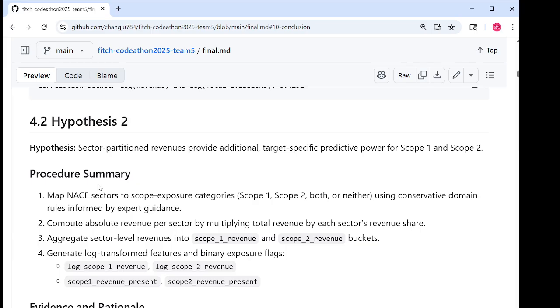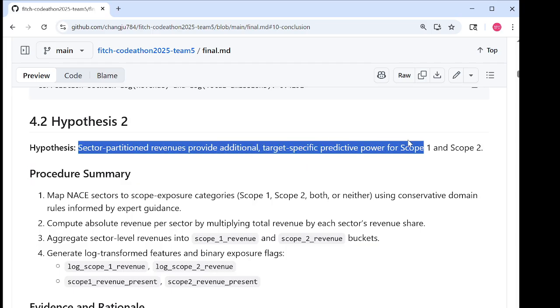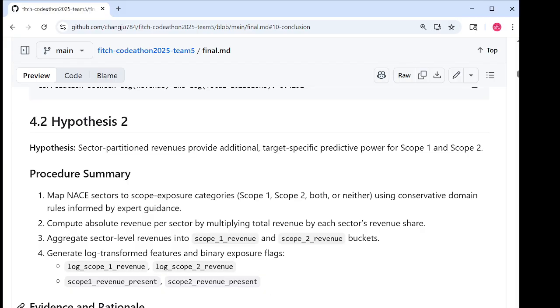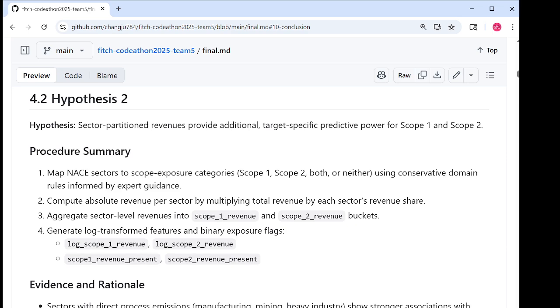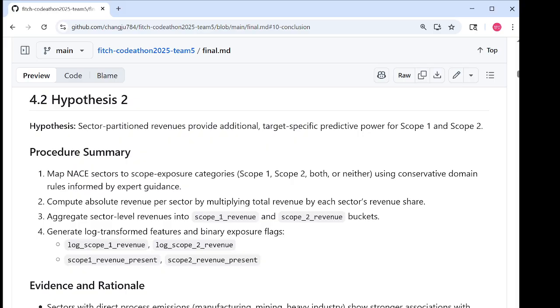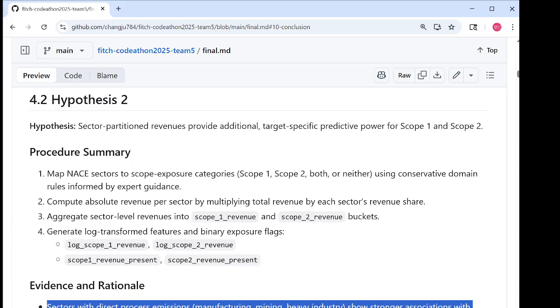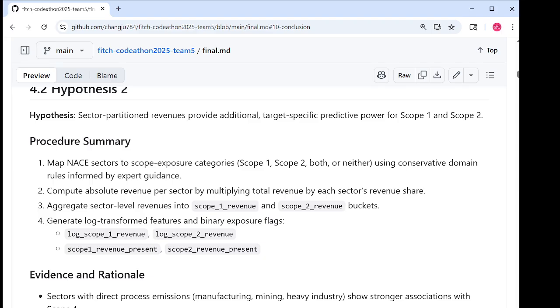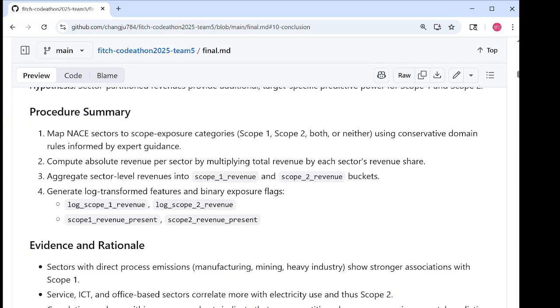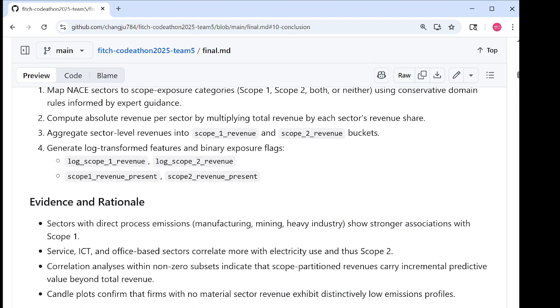Second hypothesis: sector partition revenues provide additional target-specific predictive power for Scope 1 and Scope 2. For example, take two companies with similar total revenue, one in manufacturing and the other a consulting firm. Even if their overall emissions appear similar, the source of those emissions differs dramatically. Manufacturing companies generate more direct, process-driven Scope 1 emissions, while consulting firms are dominated by electricity Scope 2 emissions.